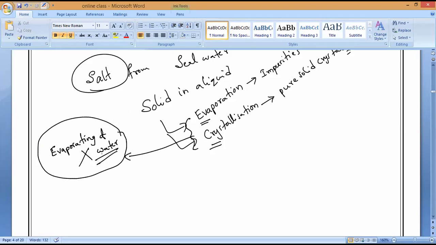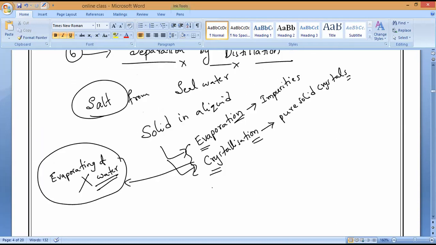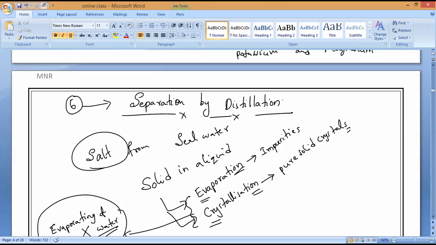Whatever water we convert into gaseous state, we are not getting back in this normal process of evaporation or crystallization. That is why, if you want to get the water as well as the salt, both, then we have to go with which technique? What is the technique we have to go with, guys? Distillation.